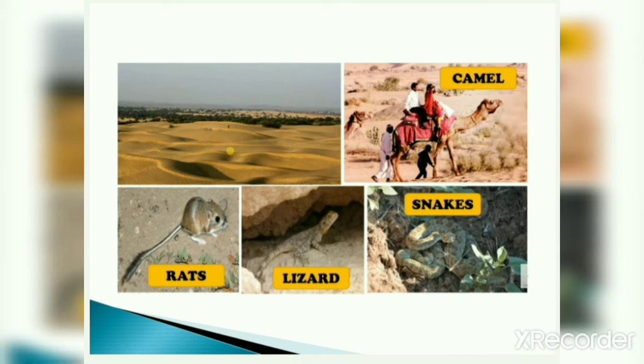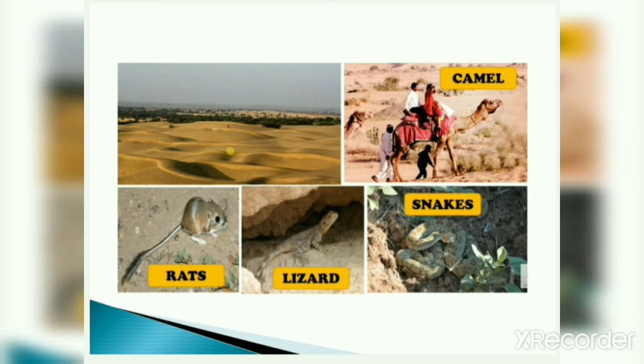So here, the camels, snakes, lizards and rats are the animals which have adapted to these climatic conditions and survive in the desert.